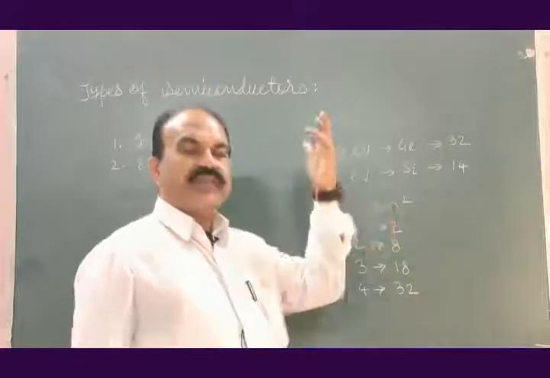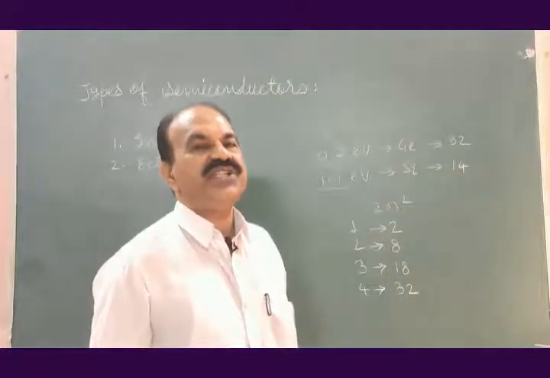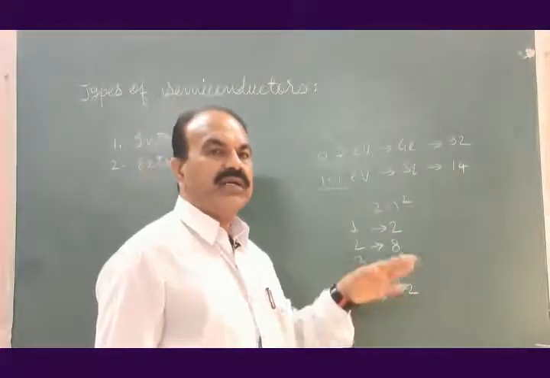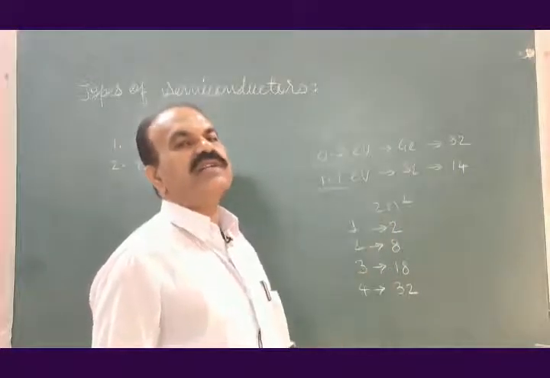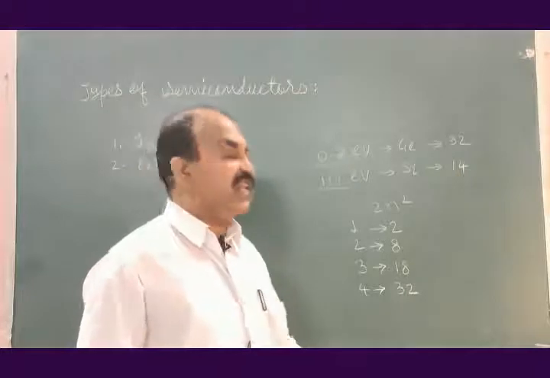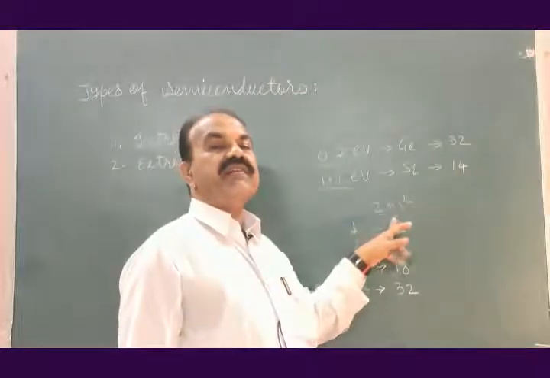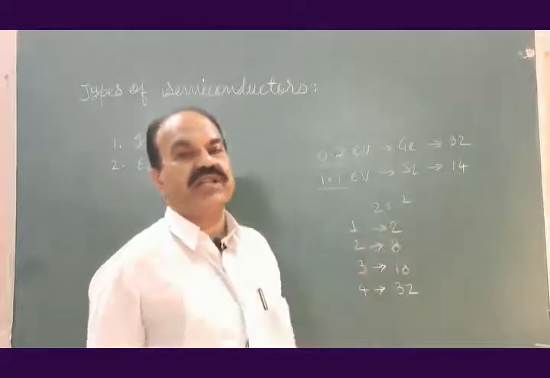This way, the electrons are distributed among different shells or orbits of an atom in every material. This formula is always applicable for distribution of electrons.